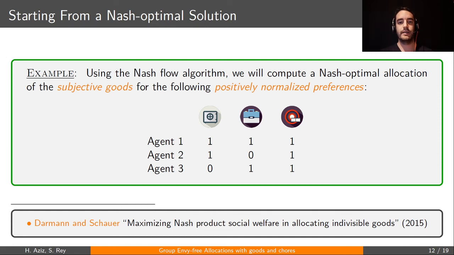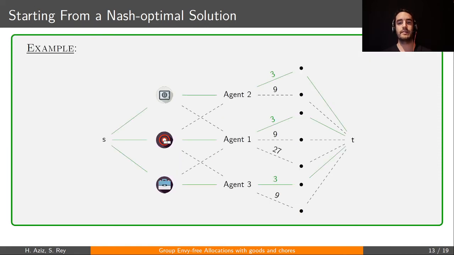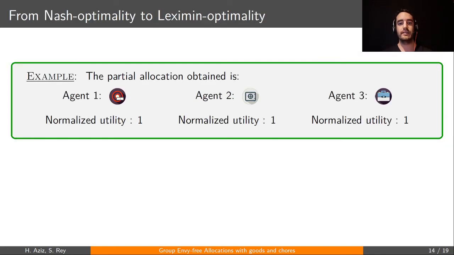I will not explain how this algorithm works, but basically in our example, the flow would look like that. We thus obtain an initial incomplete allocation. The next thing we show is that with binary preferences, any Nash optimal solution is also leximin optimal. So we know that the partial allocation we've computed is leximin optimal. Just keep that in mind.